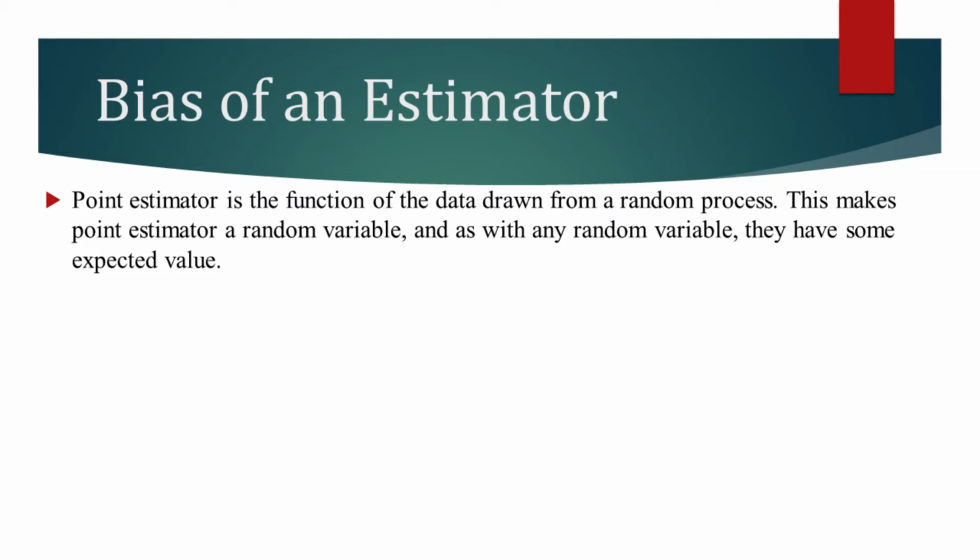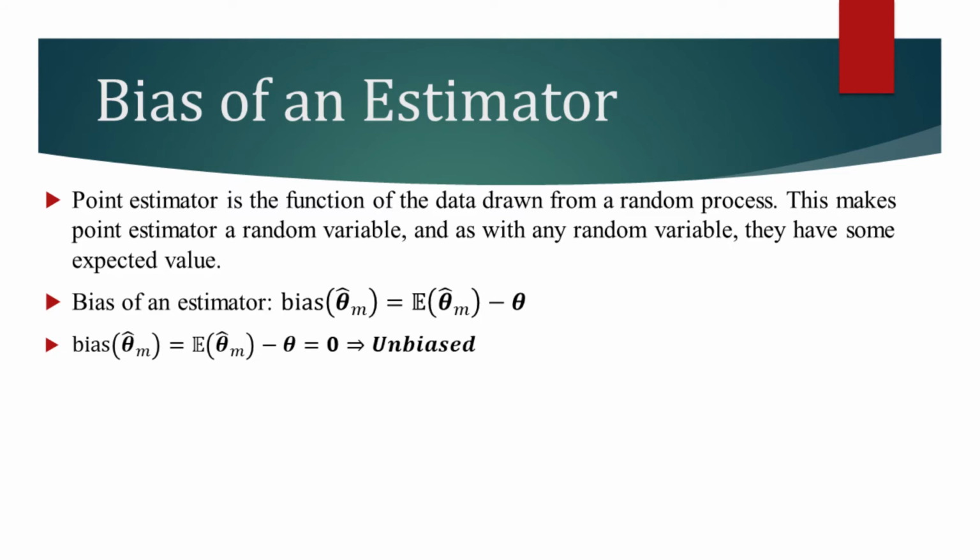Let's say that theta is the true value of the parameter and theta hat is its point estimator. The difference between the true value of the parameter and the expected value of the point estimator is known as bias. If the bias of an estimator equals 0, it is said to be an unbiased estimator.